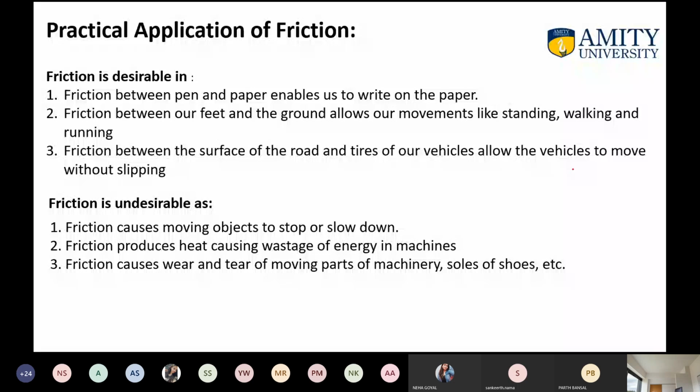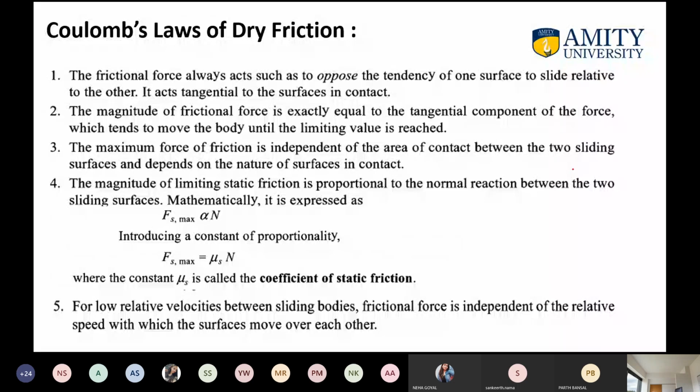Then we have the laws of dry friction. Simply, the frictional force always acts so as to oppose the motion of the body. The magnitude of the frictional force is exactly equal to the tangential component of the force which tends to move the body, until the limiting value is reached, and Fs is directly proportional to N, so Fs is equal to mu s into N. This is the case for static friction, not for kinetic friction.